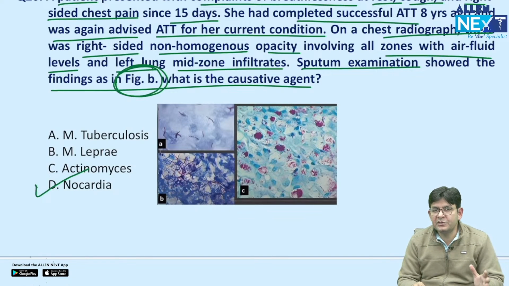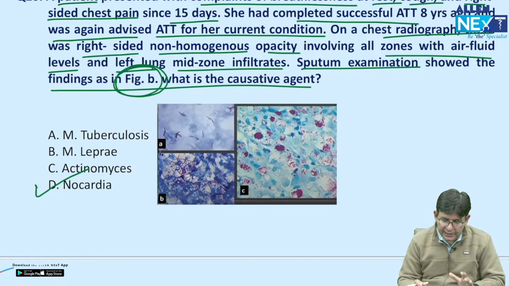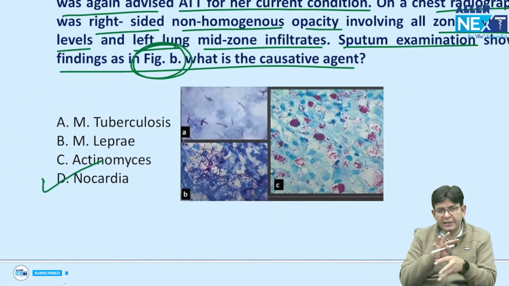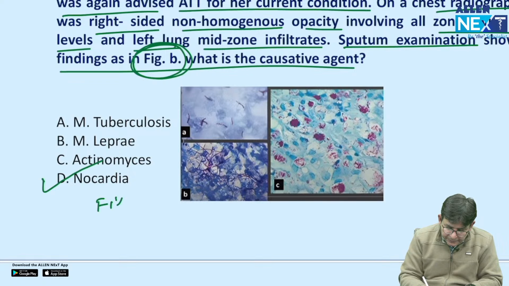Because Nocardia, you know, is a strict aerobe, it will involve the lungs and cause these types of problems. No doubt in that. And that fellow is a known case of TB, so definitely it can be a secondary infection here. Other than that, this picture itself shows filamentous organisms entrapped into each other. So this is a filamentous bacteria.